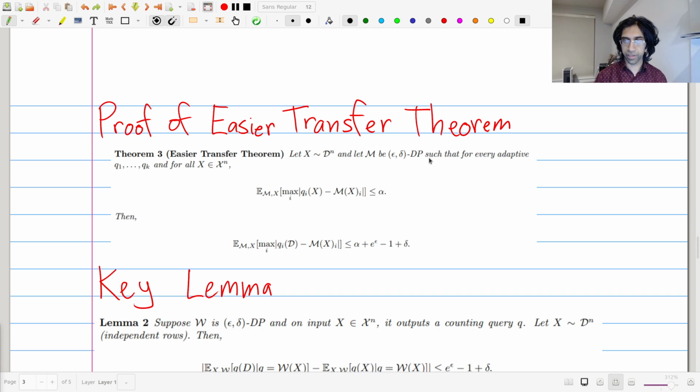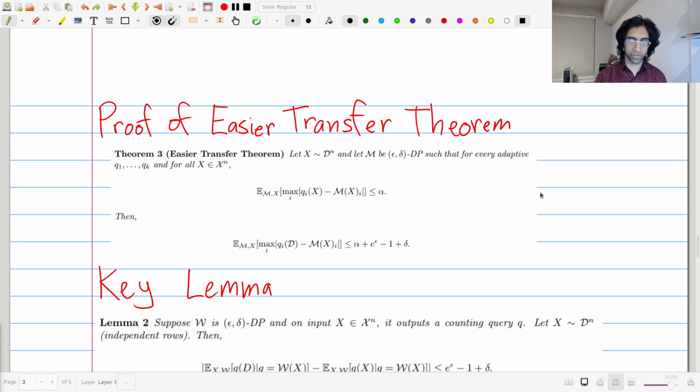Essentially, if we have an algorithm which is differentially private and an algorithm which is accurate, in terms of the expected max of the discrepancy for any query being less than alpha on the data set, then the max of any query on the overall distribution will also be bounded. Note here we have an alpha, and here we have an alpha plus roughly epsilon plus delta. This compares with the more intense transfer theorem because this one's an expectation rather than a with high probability guarantee.